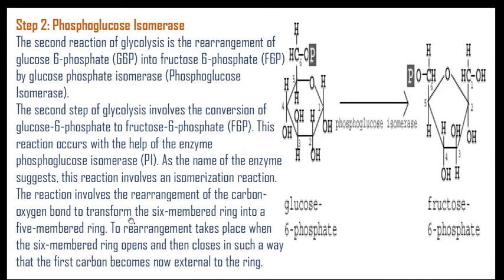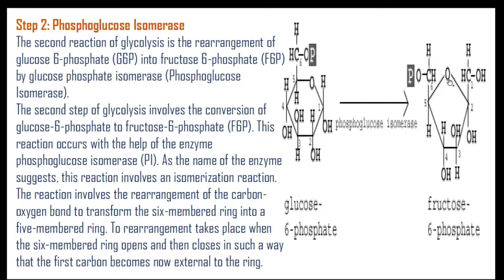The rearrangement takes place when the 6-membered ring opens and then closes in such a way that the first carbon now becomes external to the ring. It means the 6 carbons are present in the glucose, but the first carbon gets removed from that location and becomes an outsider carbon within this fructose structural formula.